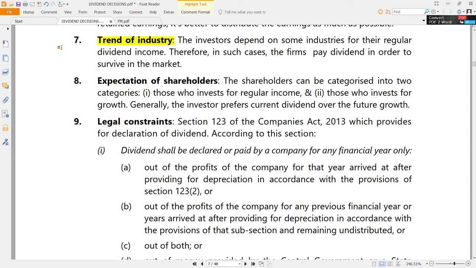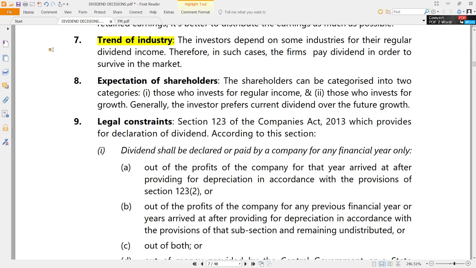Of course, trend of the industries: certain industries will generally have a tendency of declaring dividends. For example, FMCG industries, stabilized industries, those industries will give almost a standard amount of dividend. There will not be much fluctuation. Since at least 10 to 15 years of past records, the software companies, the information technology companies in India are almost always giving dividends.